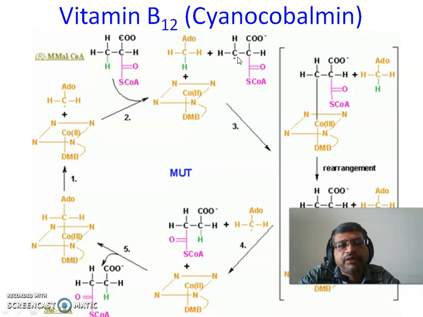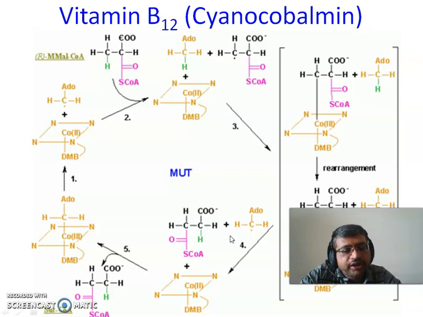This free radical in methylmalonyl-CoA gets attached to the cobalt, and the cobalt, after donating one electron to this methyl radical, becomes a cobalt 3+ oxidation state. This undergoes a rearrangement reaction where the CoA moiety comes to the methyl group, and a secondary free radical is generated from a less stable primary free radical.